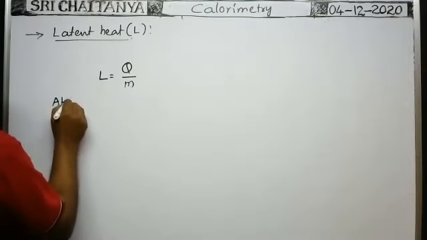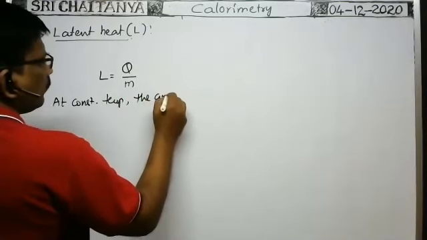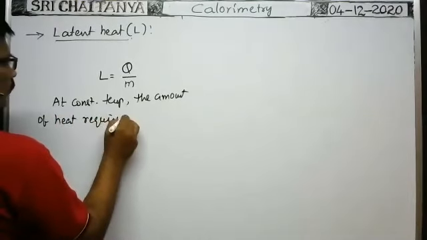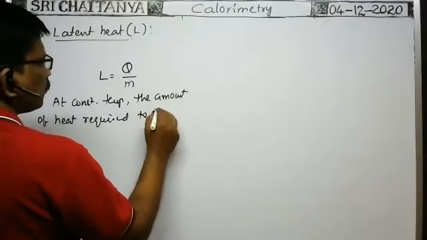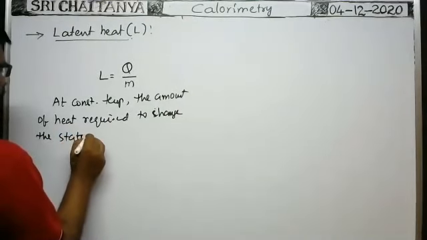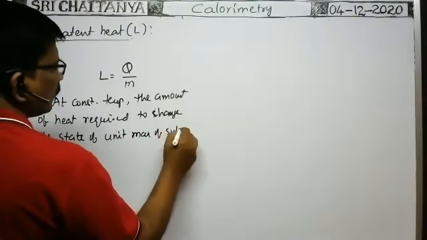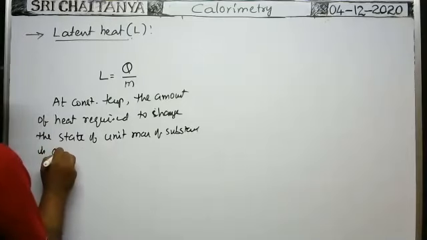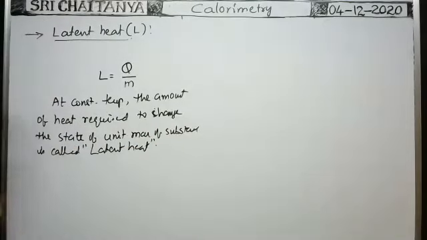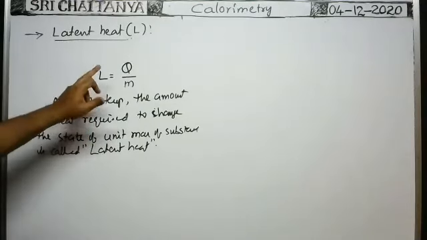So at constant temperature, the amount of heat energy required to change the state of unit mass of the substance is called latent heat. So this one.